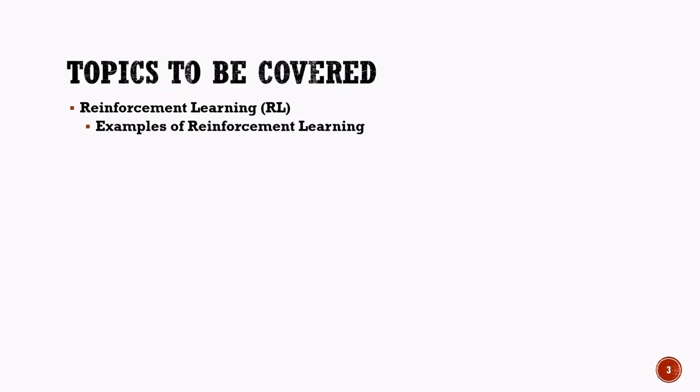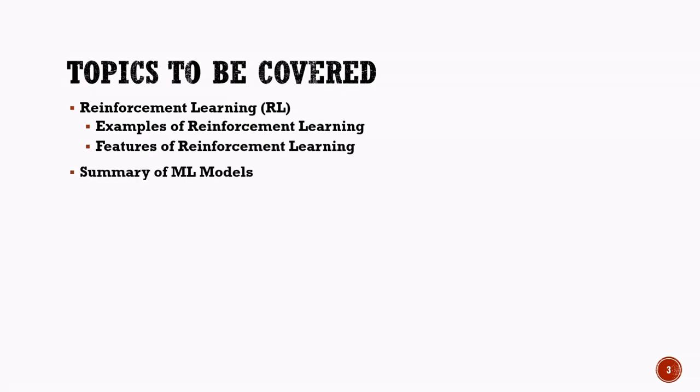As we continue exploring AI models, we will next study reinforcement learning, often called RL. In this approach, an AI system learns by interacting with its environment and receiving rewards for correct actions and penalties for incorrect ones. We will look at some real-life examples and understand the key features that make reinforcement learning unique. After that, we will review a summary of machine learning models to get a clear picture of how different learning approaches are related to one another.